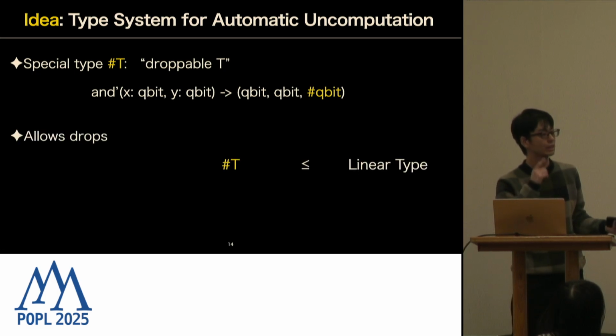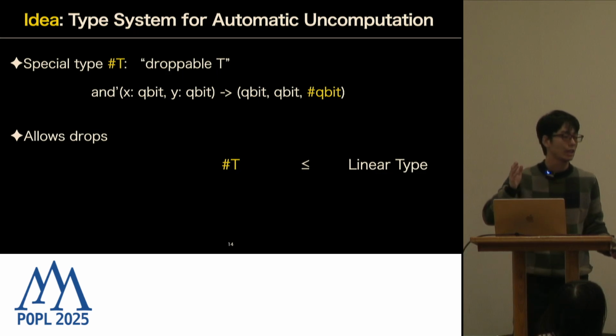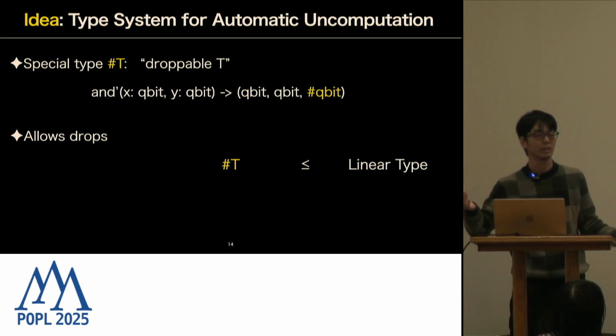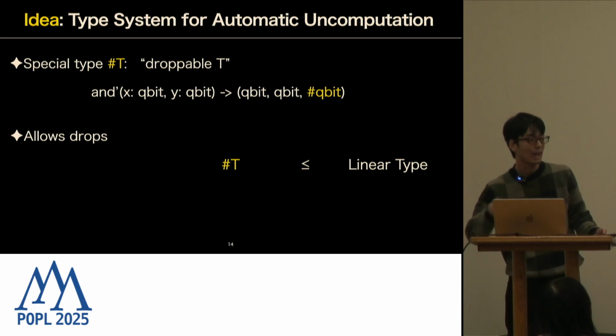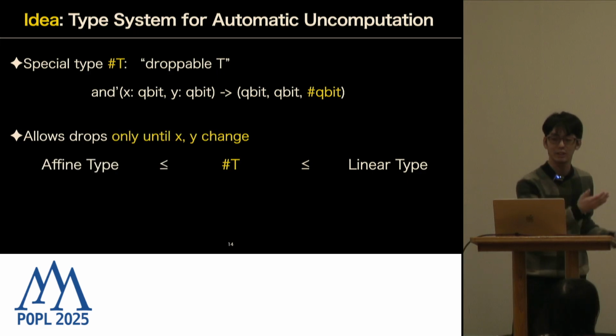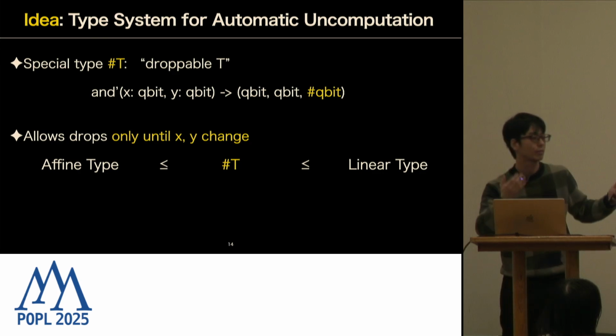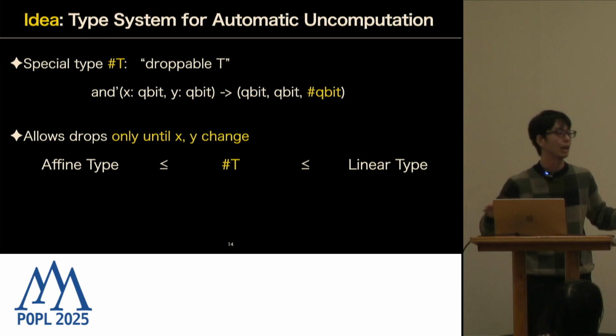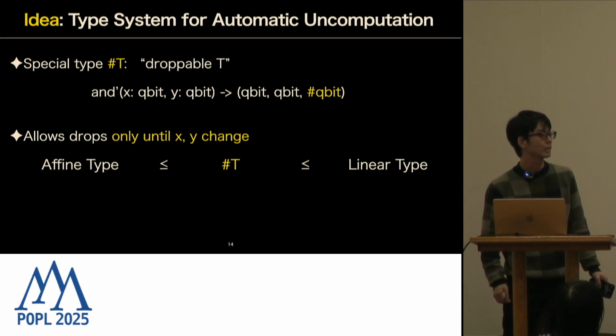In this type system, sharp D has to be a little weaker than linear type because it's allowed to be dropped. But it has to be stronger than affine types because it can be dropped only until x and y change. You cannot drop it unrestrictedly.